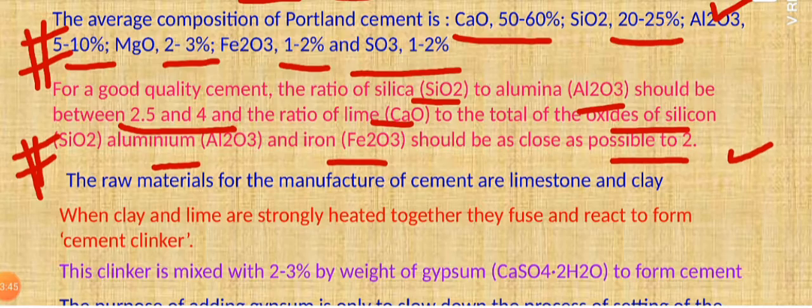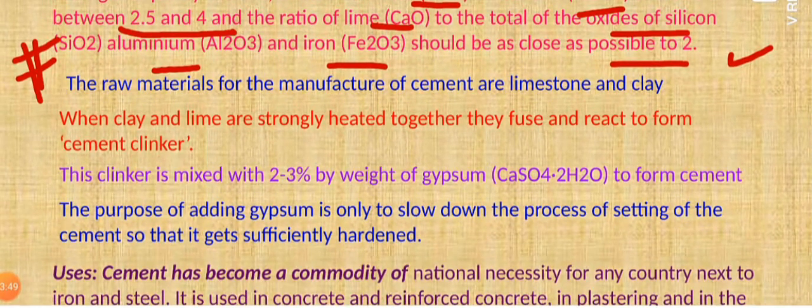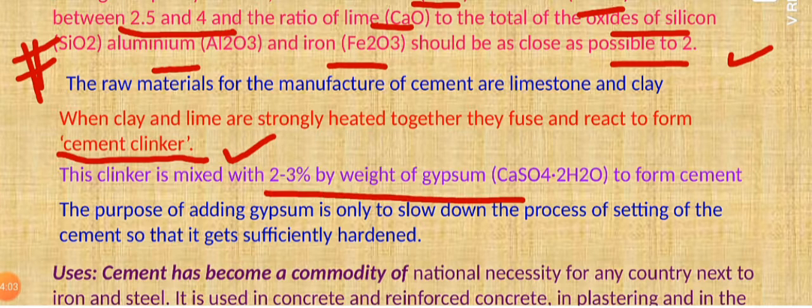Now the raw materials required for the manufacturing of cement are clay and lime, which are strongly heated so that they fuse and react to form big clinkers of cement. These clinkers are then mixed with 2 to 3% by weight of gypsum to form good quality cement. Now what is the important role of gypsum? Why are we adding gypsum to the cement?